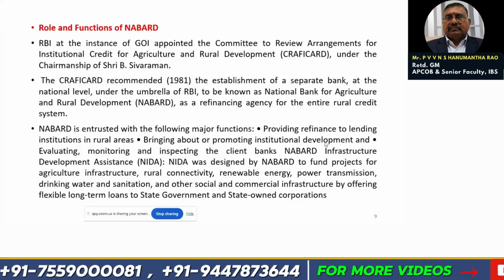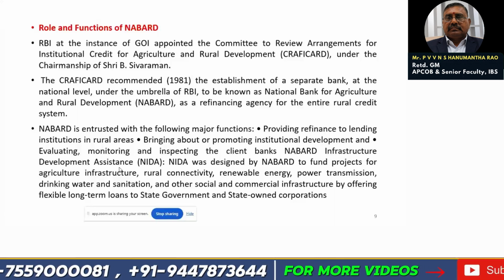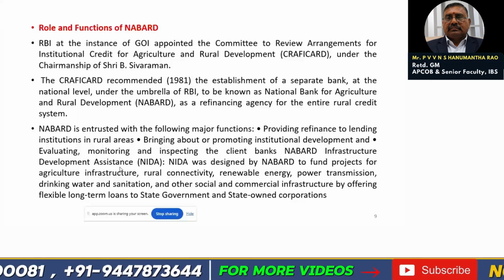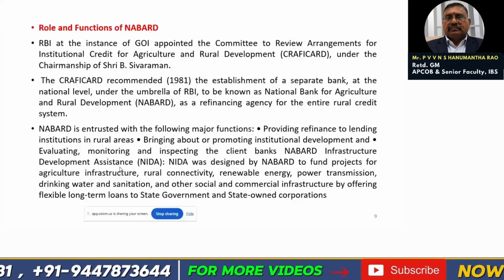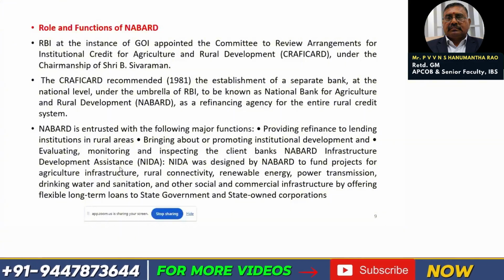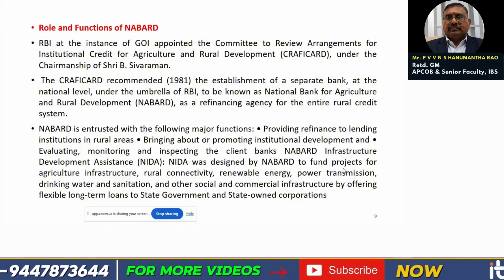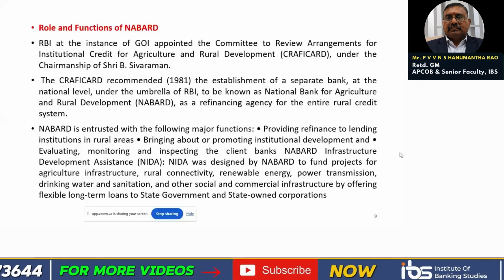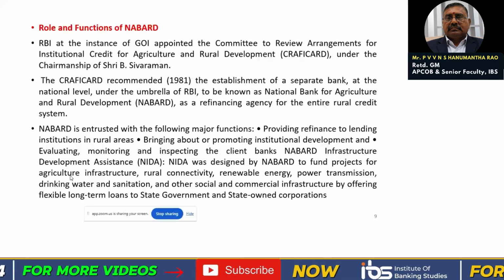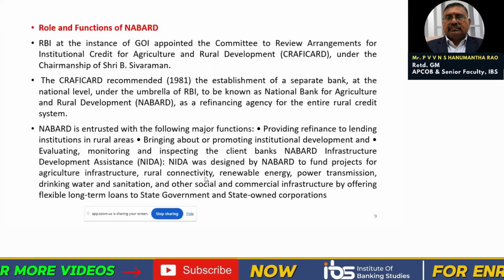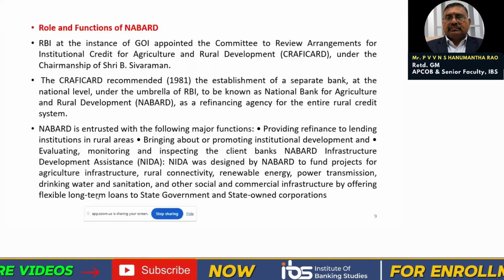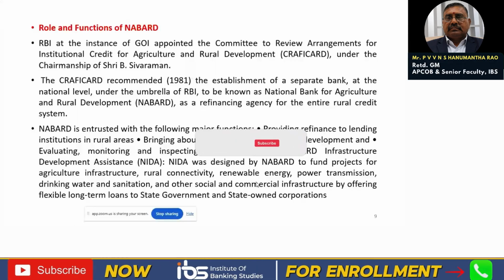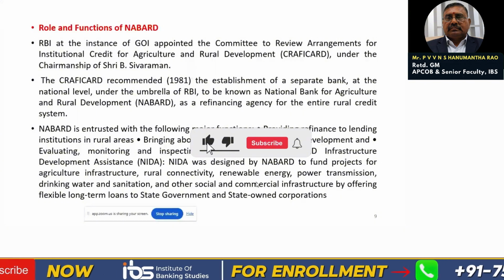So NABARD has an infrastructure development assistance fund. From this fund, state governments and state-owned corporations will be provided loans. The main areas of concern are agricultural infrastructure, rural connectivity, renewable energy, power transmission, drinking water, sanitation, and other social and commercial infrastructure.